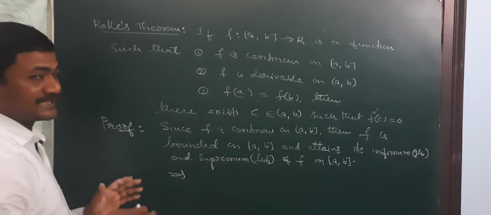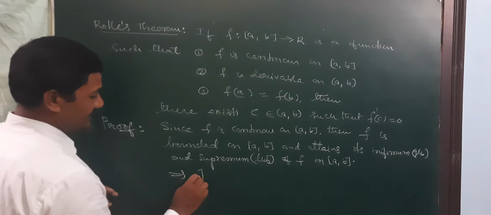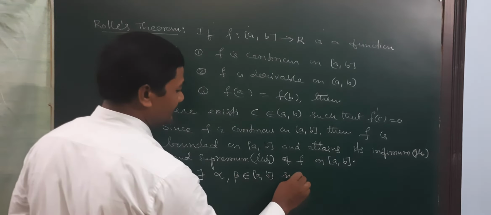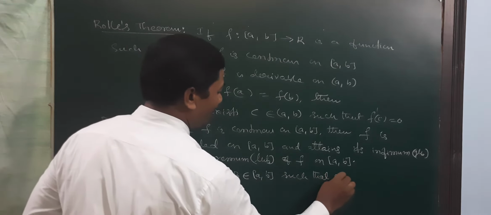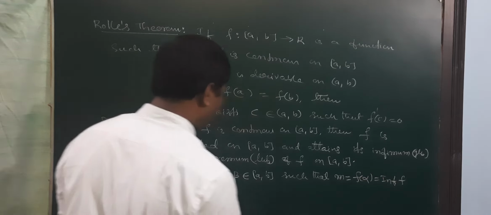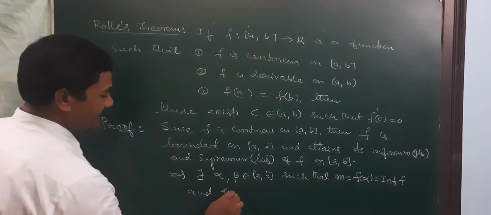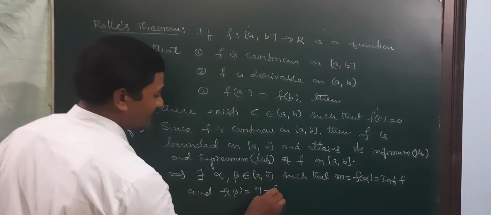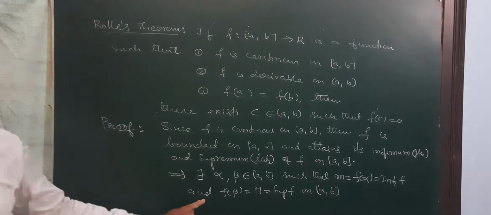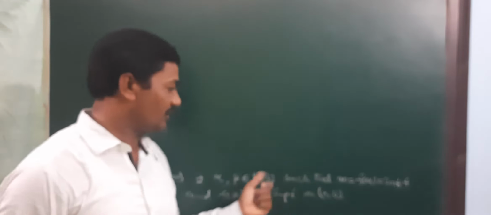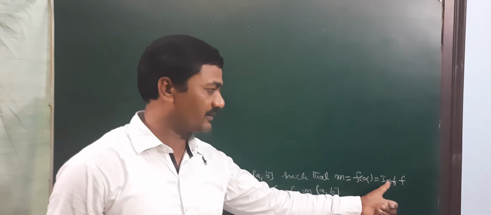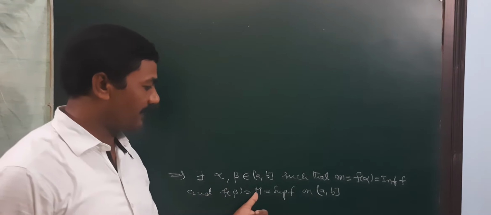That implies there exist alpha, beta which belong to closed interval a b such that small m is equal to f of alpha is equal to infimum of f, and f of beta is equal to capital M is equal to supremum of f on closed interval a b. So now we prove the theorem by using there exist alpha, beta belonging to closed interval a b such that small m is equal to f of alpha is equal to infimum of f, and f of beta is equal to capital M is equal to supremum of f.